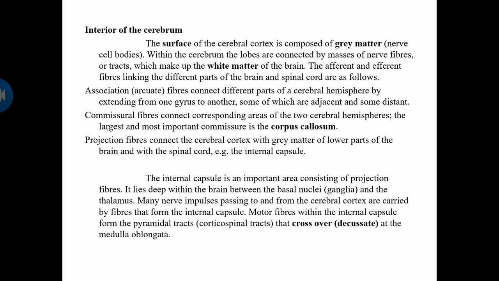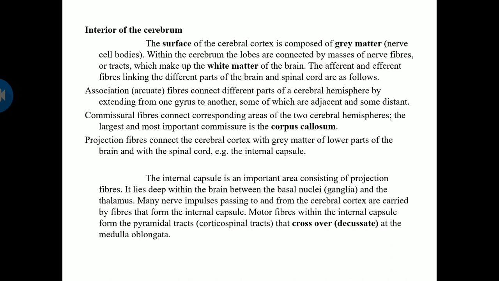Association fibers connect different parts of the same hemisphere, extending from one gyrus to another, either adjacent or distant. Commissural fibers connect corresponding areas of the two hemispheres, and the largest and most important is the corpus callosum.